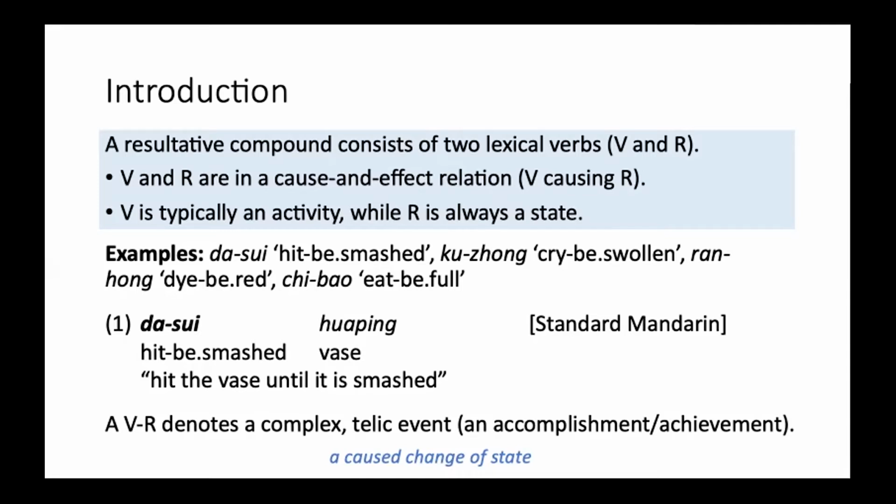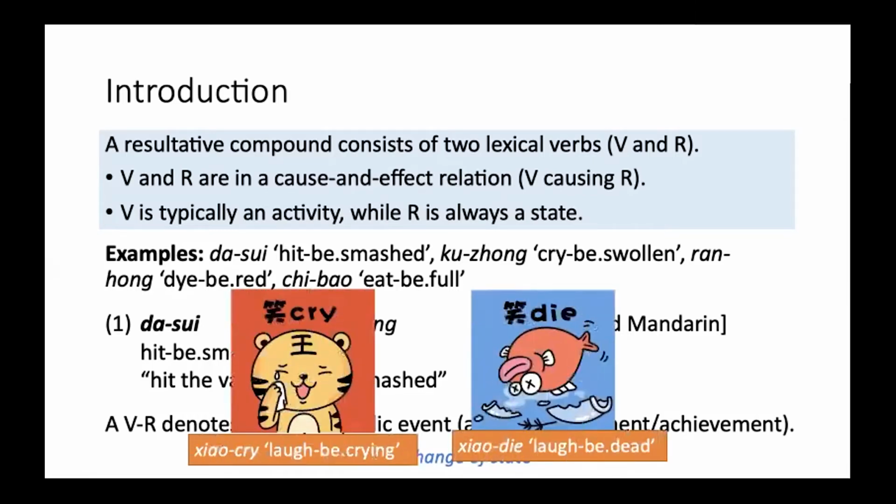Intuitively, a resultative compound denotes a complex telic event whose telos, or end state, is specified in R. So the overall linguistic function of a resultative compound is to express a caused change of state. It is a highly productive grammatical tool in the Chinese languages, and a ton of novel items can be coined on the fly, such as these fashionable ones: laughed tears and laughed death.